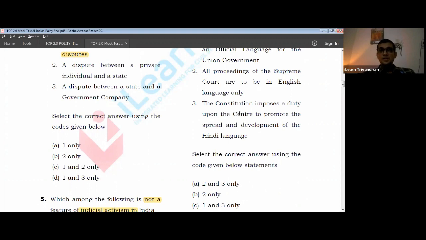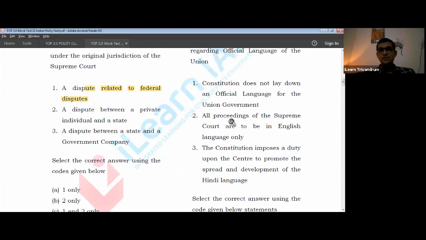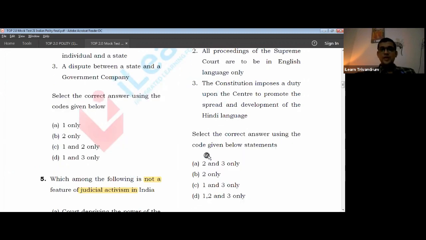Because again, considering the values of diversity and considering that there should be a spirit of fraternity and unity among the units in the country, it was decided then that a common language should be promoted from the center to bind this country in a unified manner. That is one of the provisions mentioned in the Constitution, that the center is given that duty. So 1 is wrong and then 2 and 3 are right. The answer should be A. So that is our question number 6.